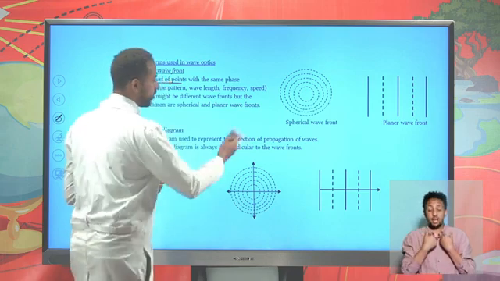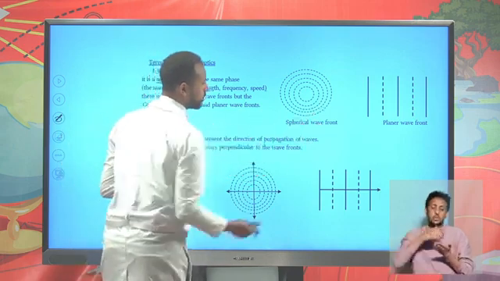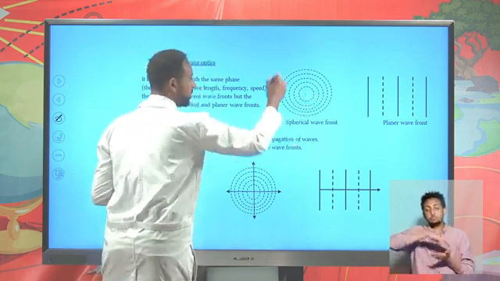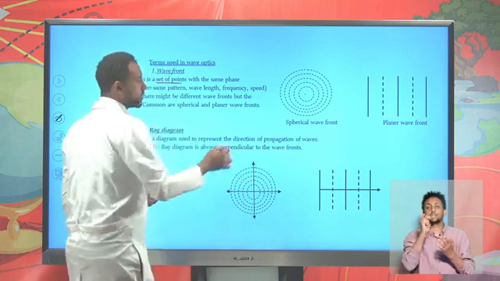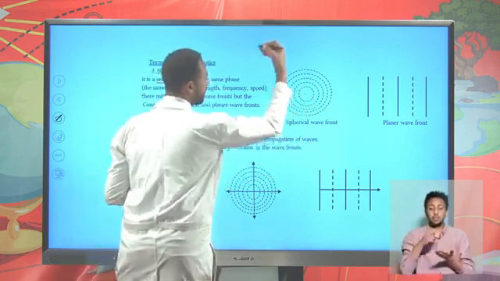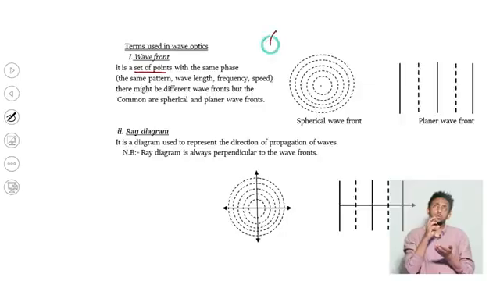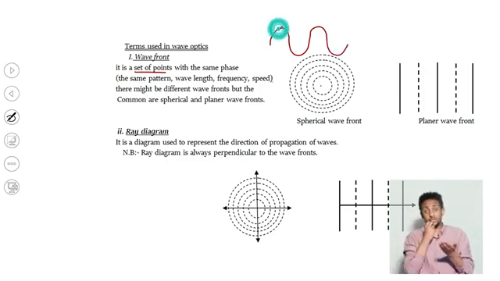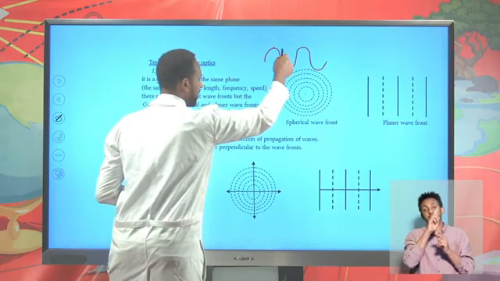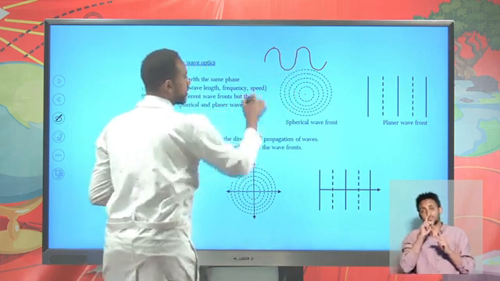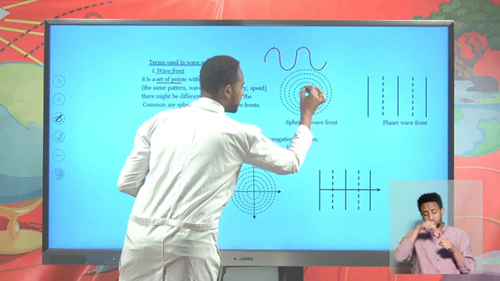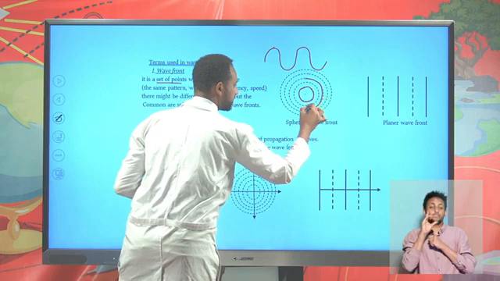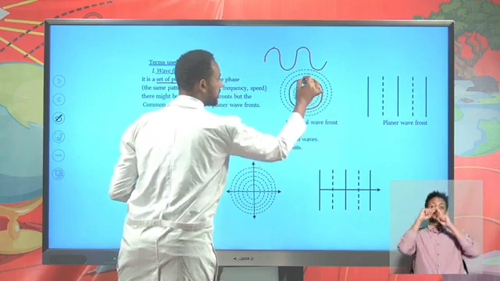Suppose here you have a wave. It might be a spherical wave, or there might be a planar wave. Suppose that it is a water ripple, so there will be a series of concentric circles, some rising up. For example, if you look at the section view of a water ripple, there will be upward and downward points. The upper point is known as the crest, whereas the lower part is known as the trough. From the top view, this might be the crest, this might be the trough, this might be the crest, and the broken line represents the trough.